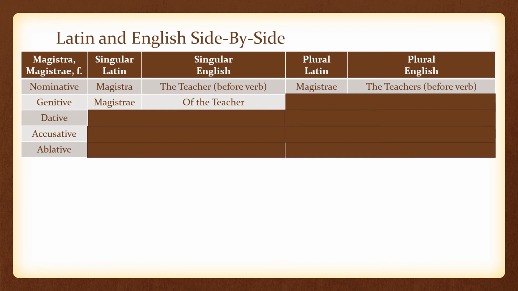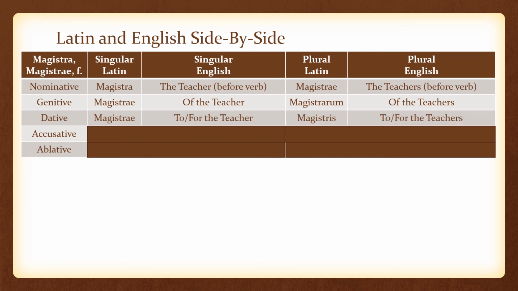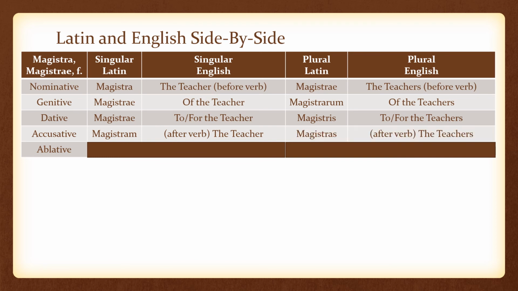Genitive singular, magistri, of the teacher. Genitive plural, magistrarum, of the teachers. Dative singular, magistri, to or for the teacher. Dative plural, magistris, to or for the teachers. Accusative singular, magistram, after the verb, the teacher. Accusative plural, magistras, after the verb, the teachers.